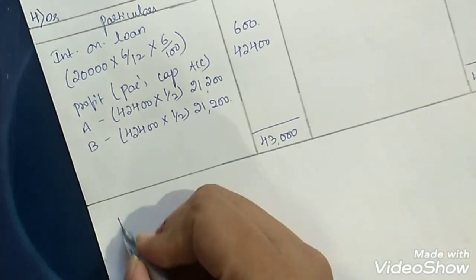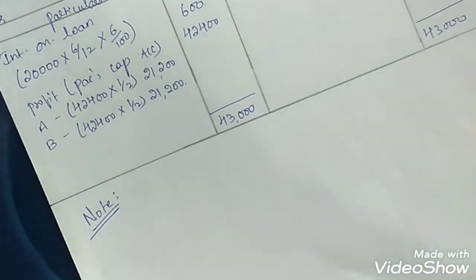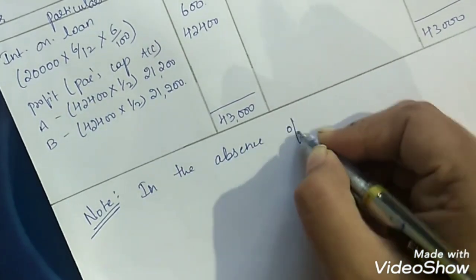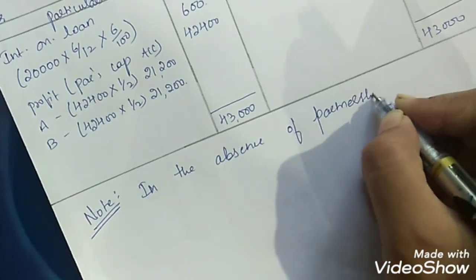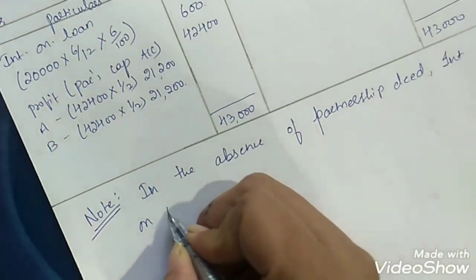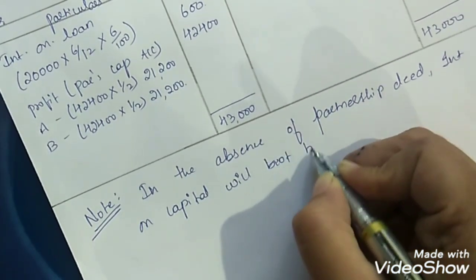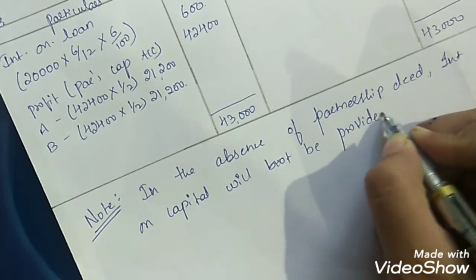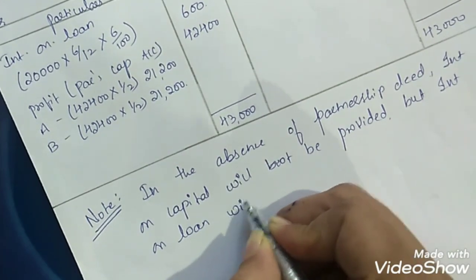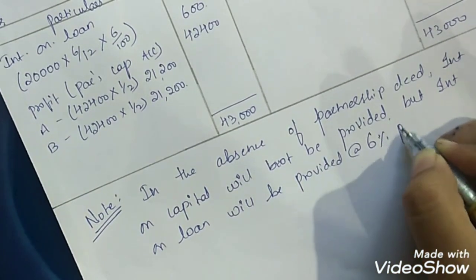So again, if you want, you can write a note here. You can write a note that in the absence of partnership deed, interest on capital will not be provided, but interest on loan will be provided at the rate of 6% per annum.